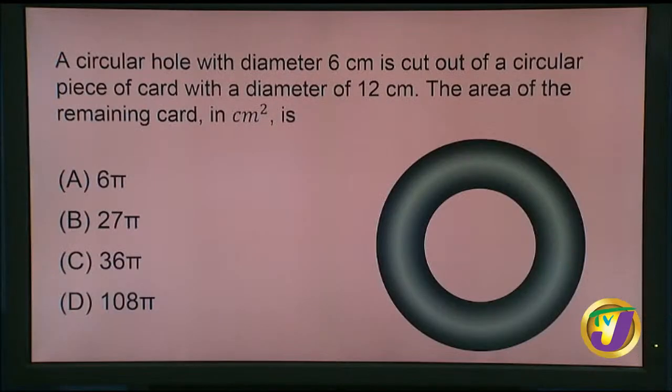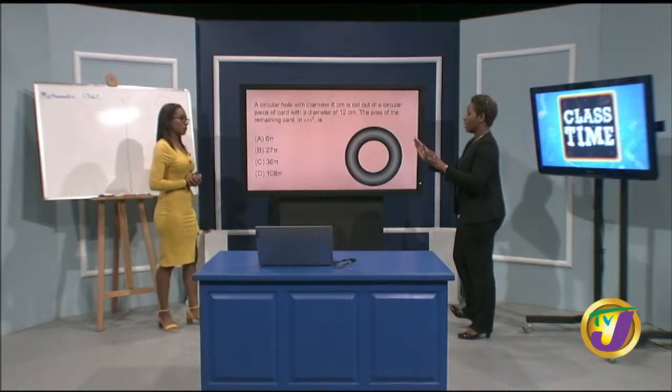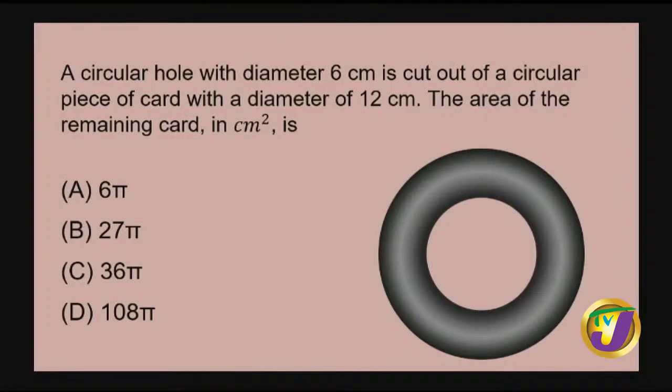Okay, great. So looking at the options, it tells us that we don't have to do any extensive calculation because the value of pi remains. All right, so let's look at this then. We're talking about the area of the remaining card. So right away, you need to know what the area of a circle looks like. How do we calculate the area of a circle? And we know it's pi r squared.